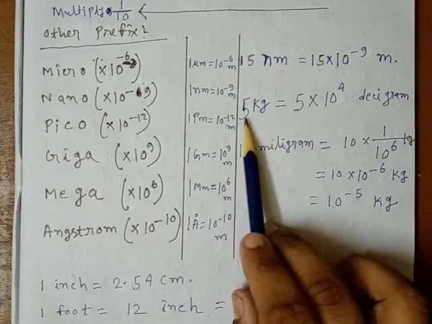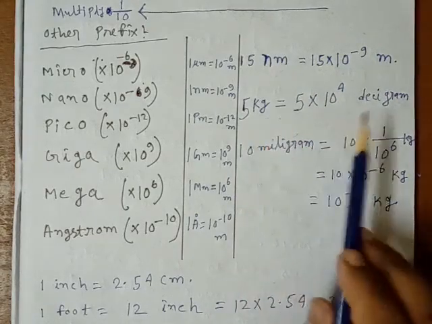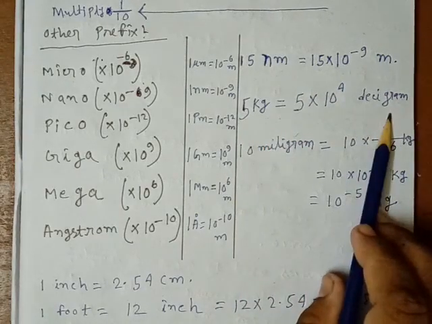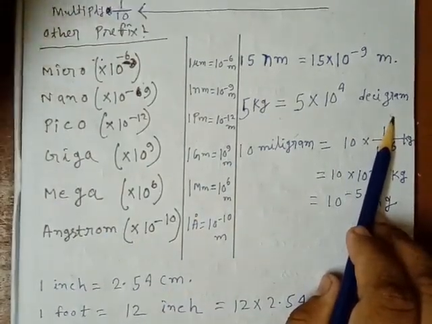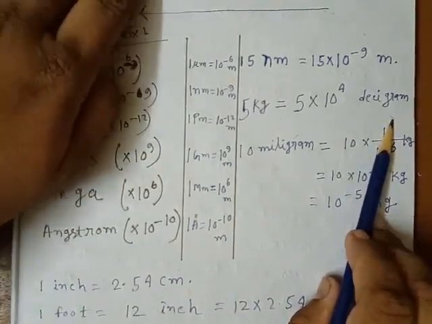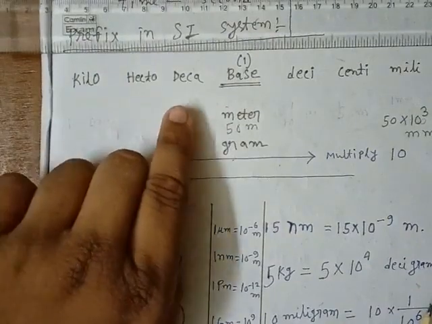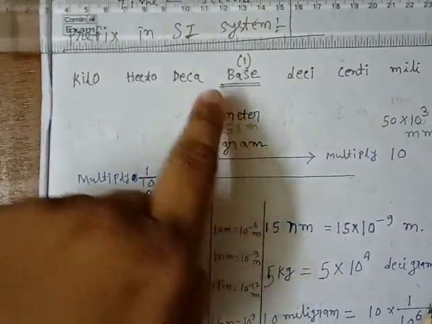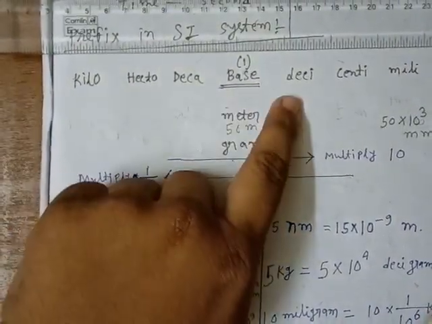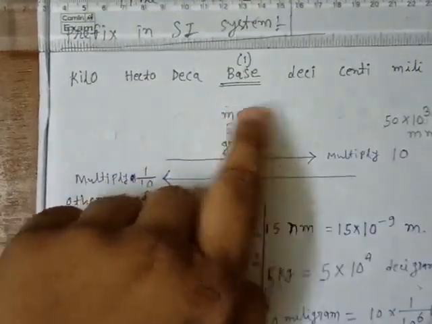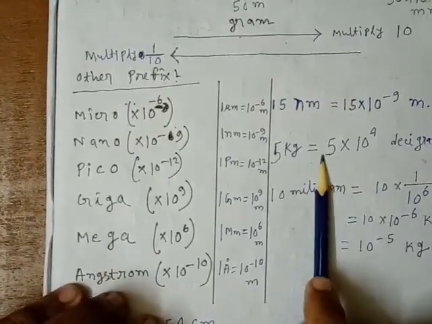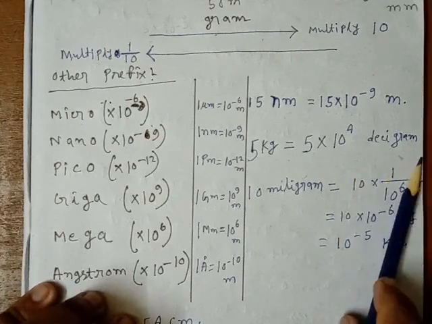Okay, so 5 kg equals, you have to convert it into decigram. So after kg it will be hecto, then deca, then gram, then deci. So 1 2 3 4 jumps. So 5 into 10 to the power 4 decigram.